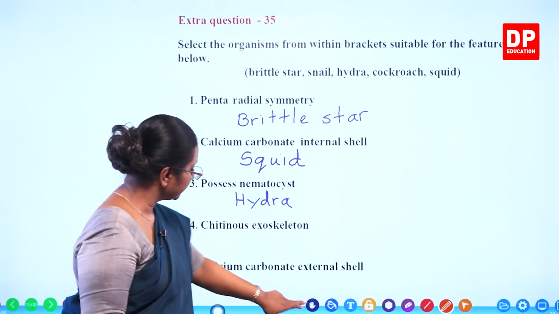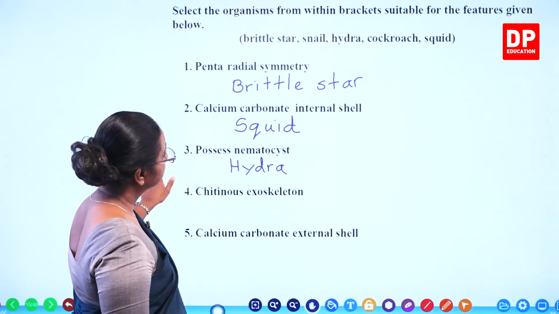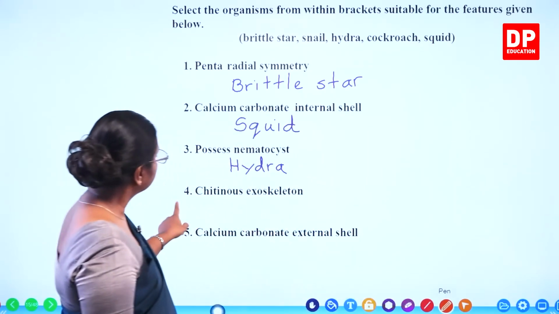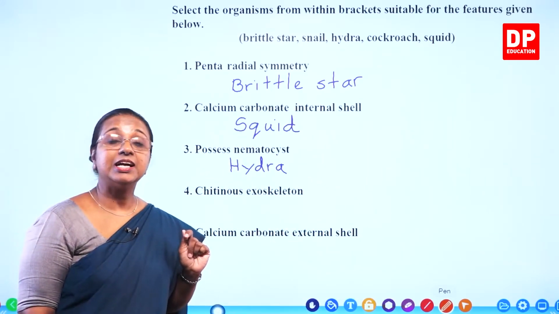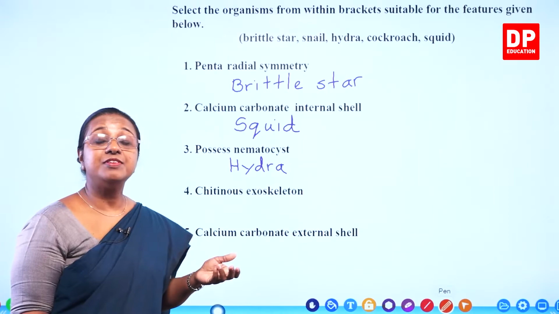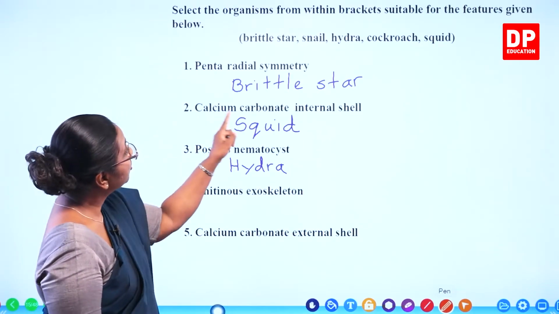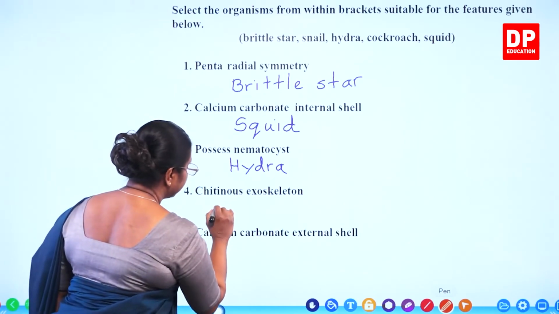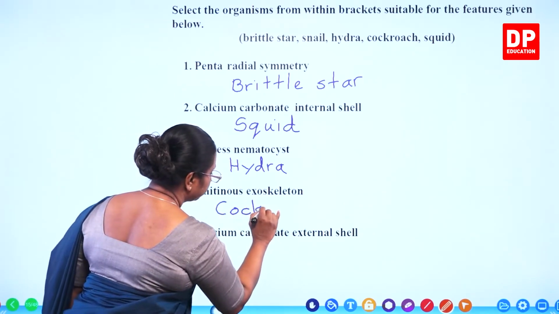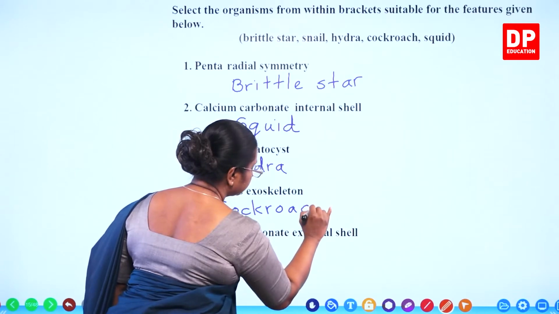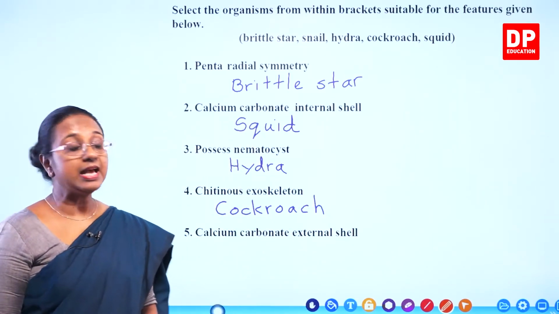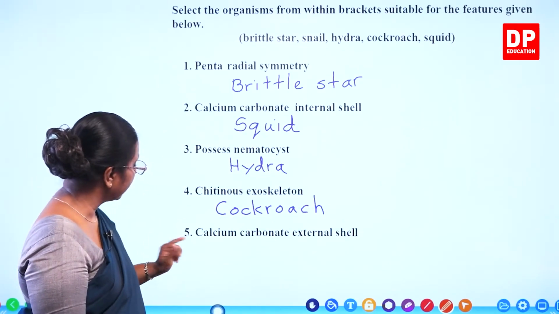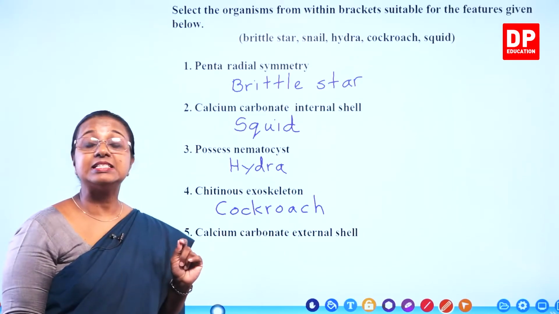Then we have the next one, chitinous exoskeleton. Chitinous exoskeleton is a feature of arthropods. Out of the examples given, cockroach is an arthropod. So, chitinous exoskeleton, cockroach. Cockroach is an arthropod.